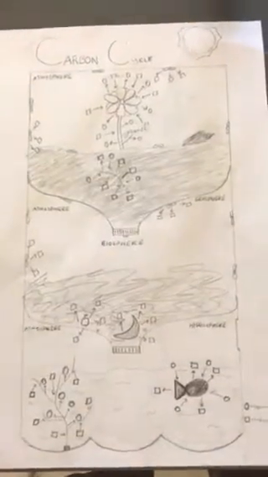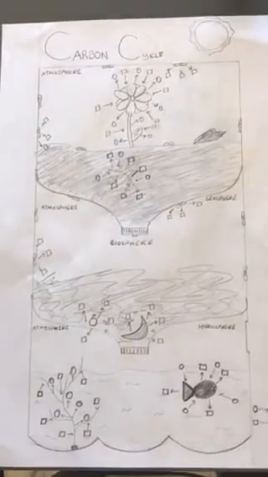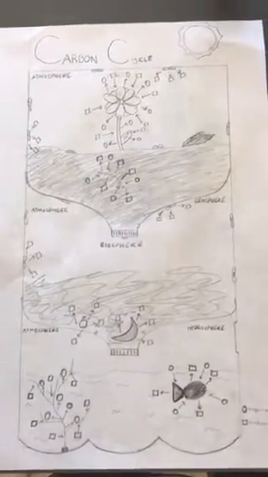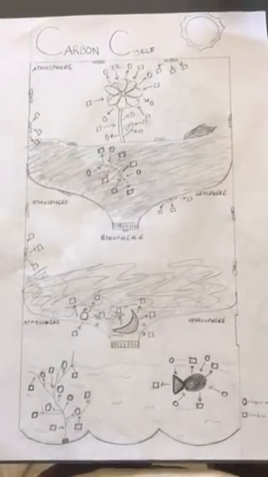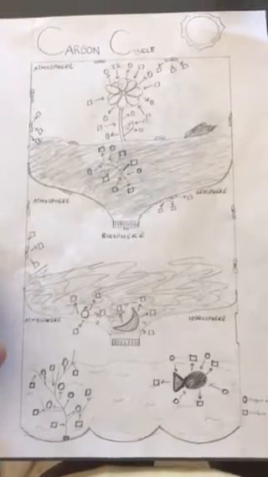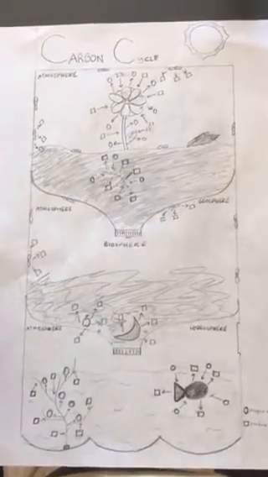The carbon cycle. The carbon cycle is the incorporation of carbon dioxide into living tissue by photosynthesis and its return to the atmosphere through respiration, decay of dead organisms, and the burning of fossil fuels. The photosynthesis formula is 6H2O plus 6CO2 produces C6H12O6 plus 6O2.